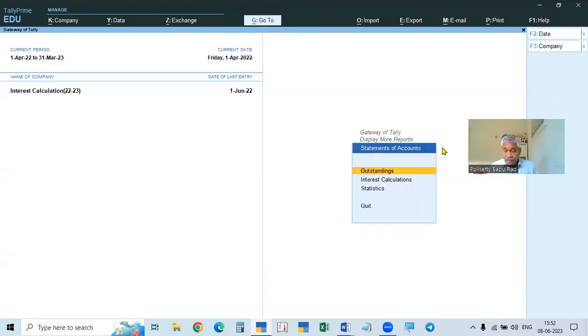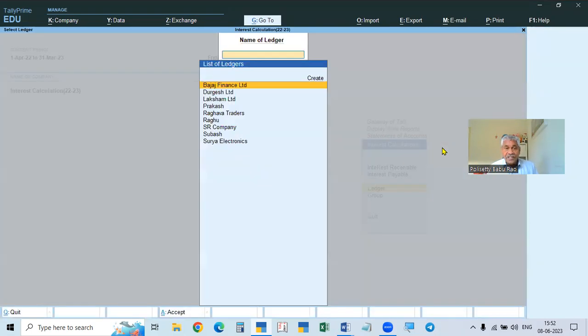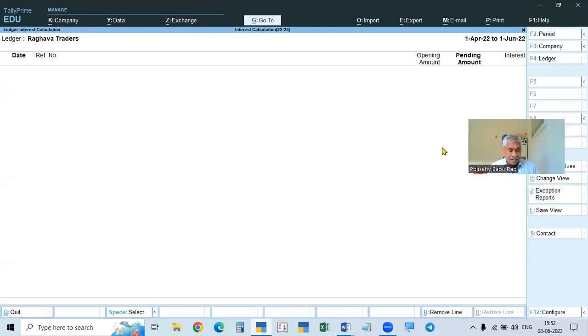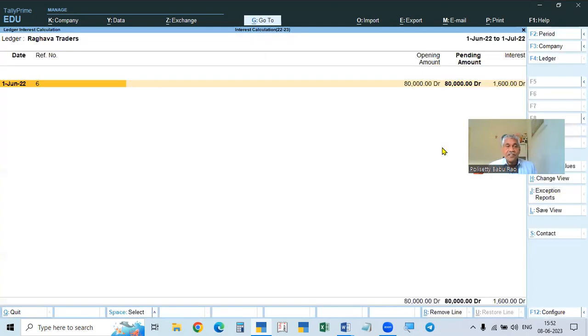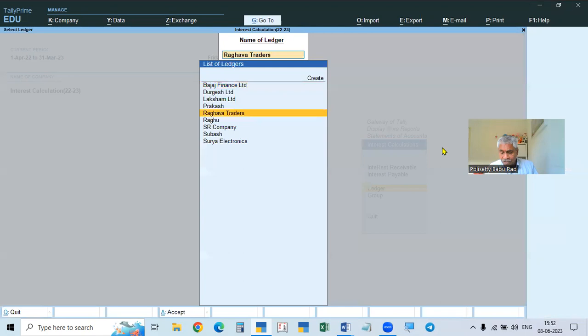So here, we take interest calculation, ledger, and Raghava Traders, 16217. For example, 1 month we have taken. So this amount is to be transferred to the person. Or one more thing I will tell you. Okay. So here